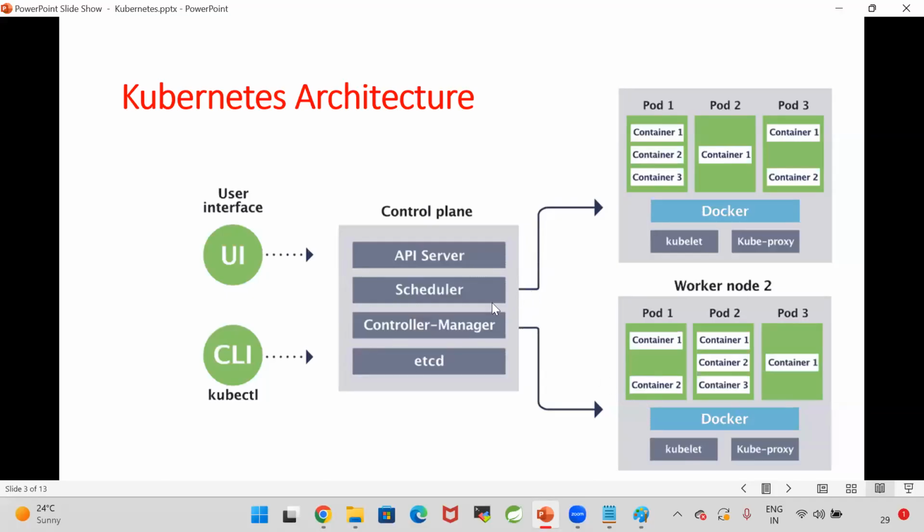Right. So who will send the task to the worker node? Scheduler will identify which worker node we have to use. Then the controller manager is going to send that task to the worker node to create the pod. As the scheduler and controller manager want to talk to the worker nodes, there should be some connection, some network. That network will be provided by kube proxy. Kubelet is called a node agent. Kube proxy will provide the network to communicate from control plane to worker node and back to the control plane.